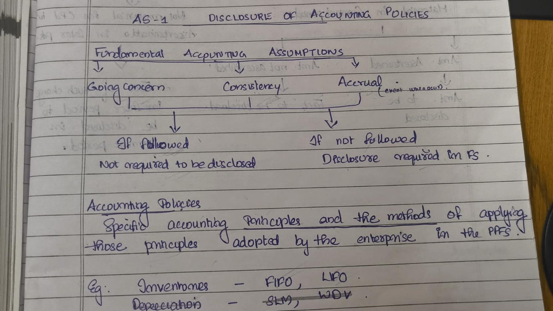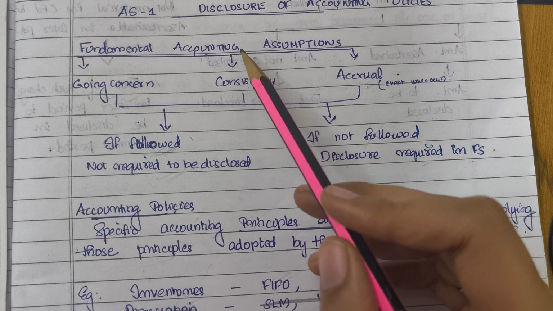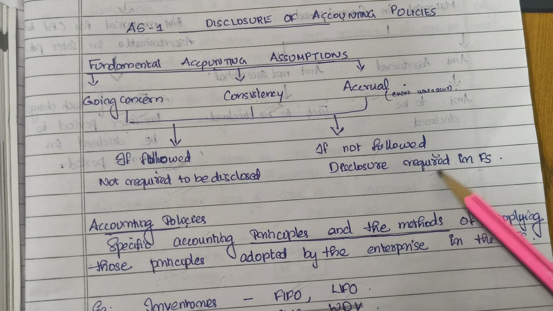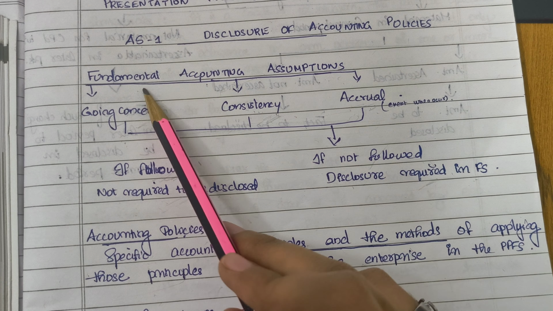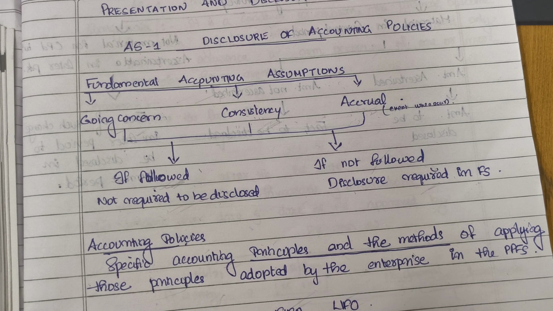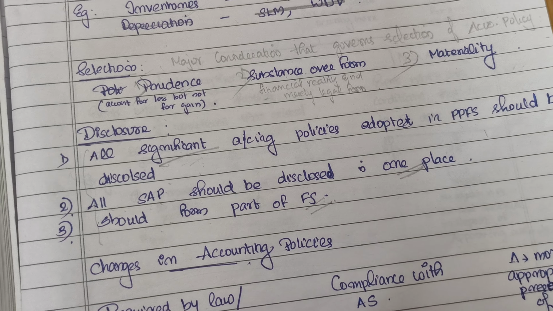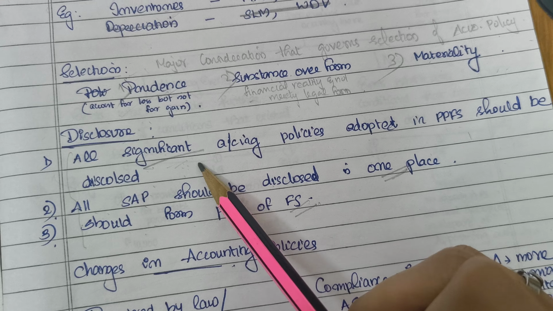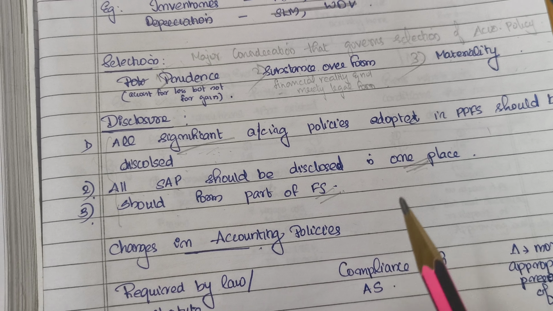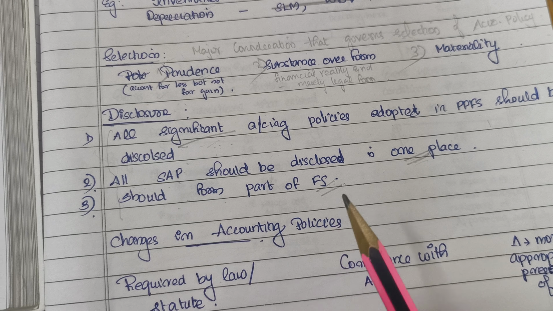We have already seen that if fundamental accounting assumptions are followed, it need not be disclosed. But if it is not followed, it has to be disclosed. It is on the matter of fundamental accounting assumptions. But there are many other accounting policies, right? All those significant accounting policies have to be disclosed, in one place, and should form part of the financial statement.